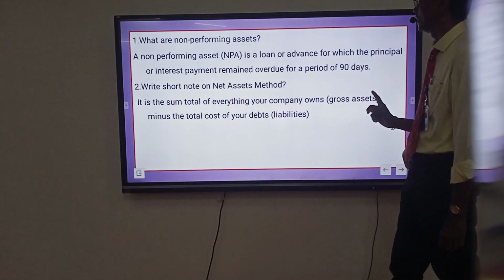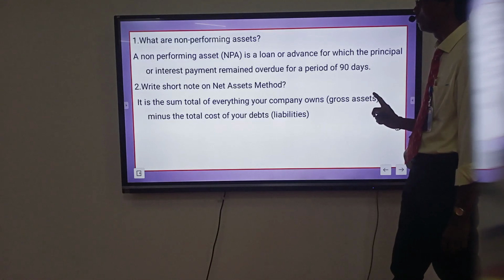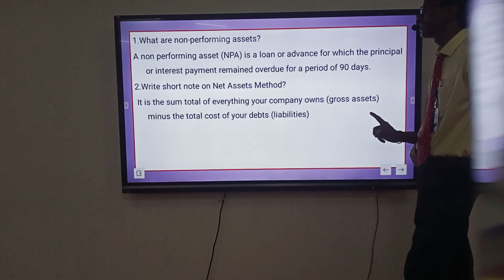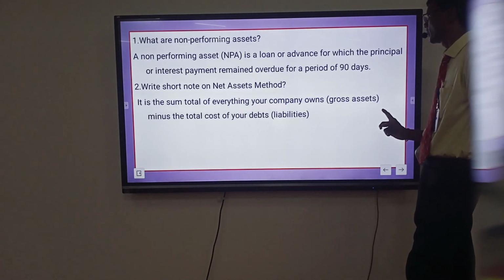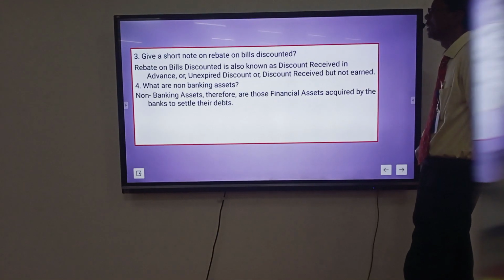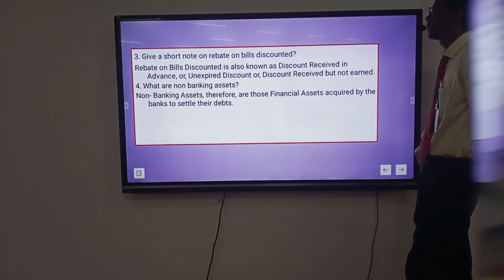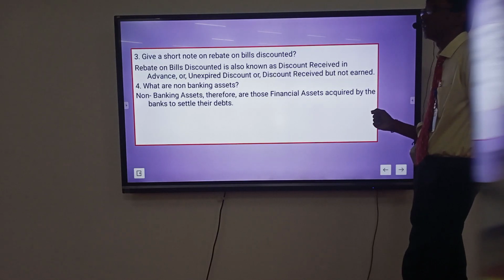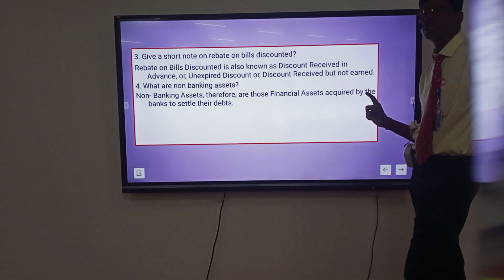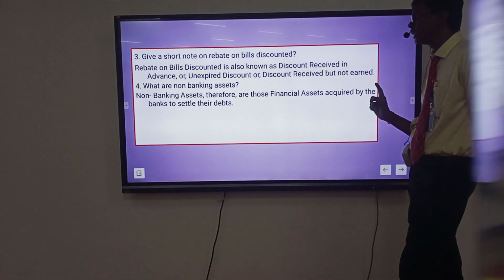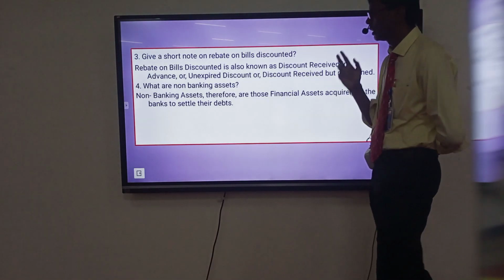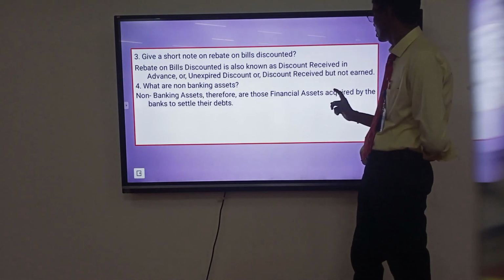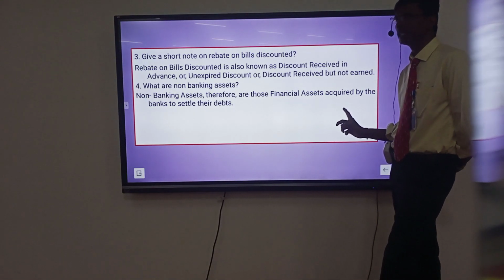Write a short note on net asset method. It is the sum total of everything your company owns, gross assets, minus the total cost of your debts and liabilities. Give a short note on rebate on bills discounted. Rebate on bills discounted is discount received in advance, unexpired discount, discount received but not earned. What is non-banking asset? Non-banking assets are those financial assets acquired by the bank in settlement of debts.